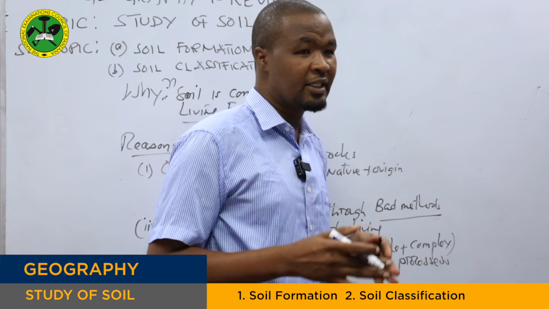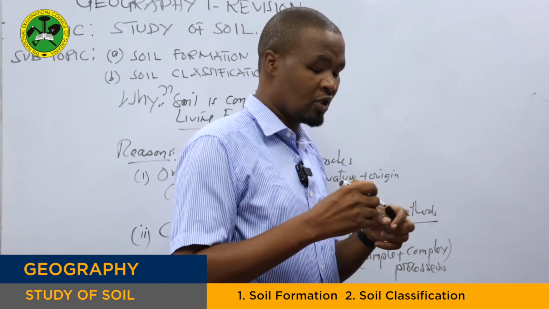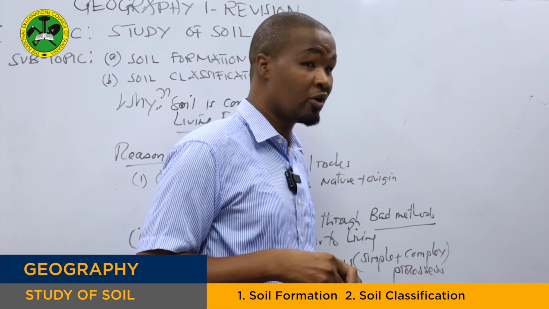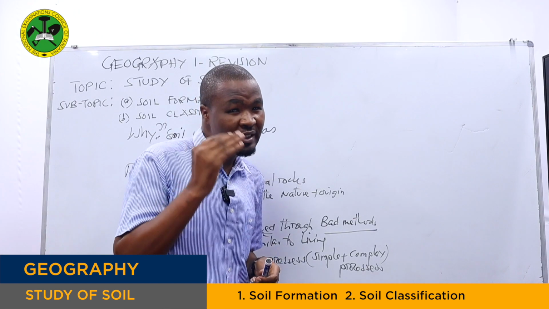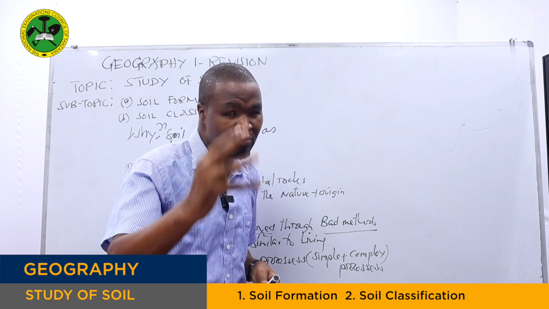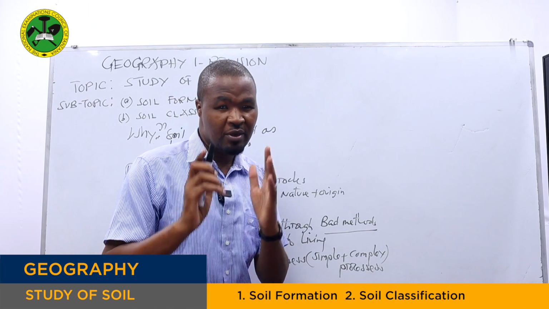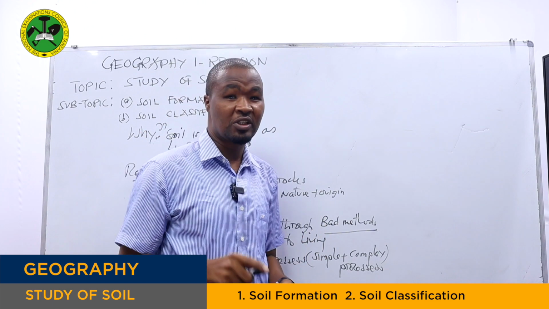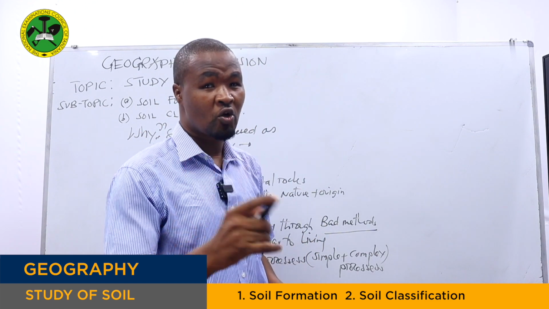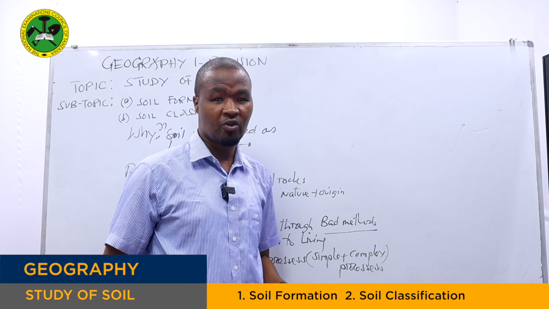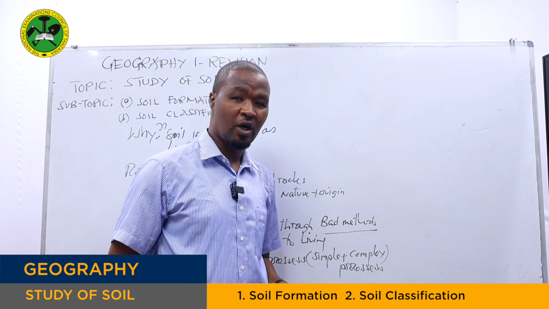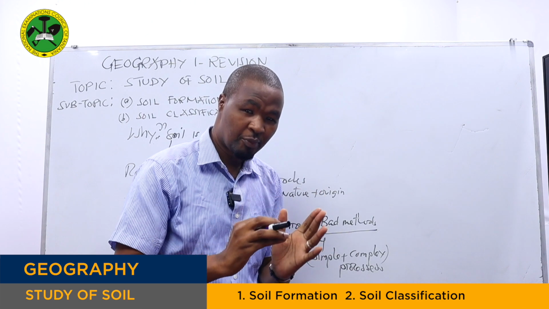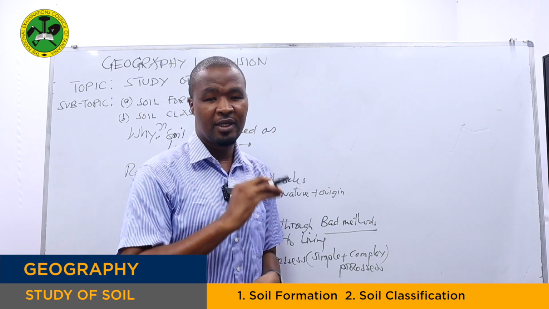Because soil passes from one process to another process, in this way it is similar to a living organism. We know a living organism comes from a simple process to the complex one, from the beginning to where someone can call you a man. You started from the initial point to where you are today. So it is similar to soil. Soil is created from the parent rock, and it passes processes, simple to complex, similar to a living organism.